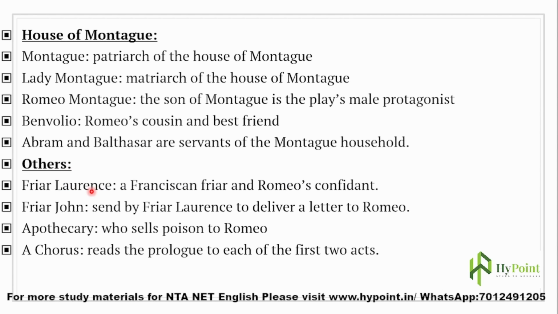Friar Lawrence is a Franciscan friar and Romeo's confidant. Friar John was sent by Friar Lawrence to deliver a letter to Romeo. In the play you will understand that a letter was sent by Friar Lawrence to Romeo through Friar John, which must be delivered immediately. Then there is the apothecary who sells poison to Romeo. A chorus reads the prologue to each of the first two acts. So remember that even though it is a romantic tragedy, it has a chorus.